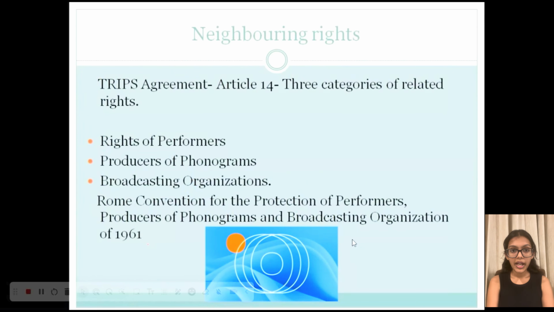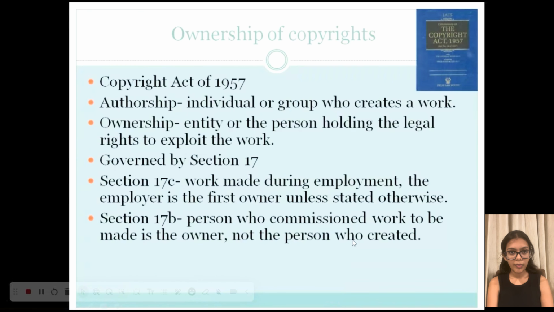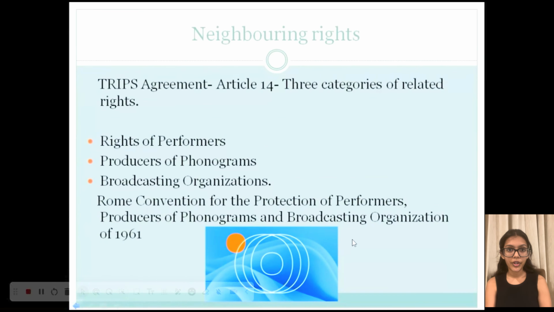Now, of course, copyright is used to protect author's right, and sometimes these two terms are used interchangeably. But when we look in a wider context, there are other related rights as well. So let us study more about those related rights today. Okay. Now, the TRIPS agreement covers in Article 14 three categories of related rights. The first one is rights of performers, then producers of phonograms, and broadcasting organizations.